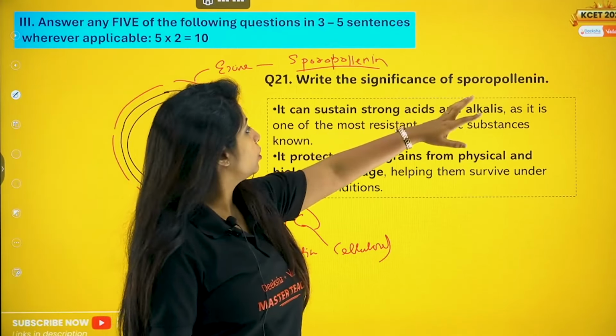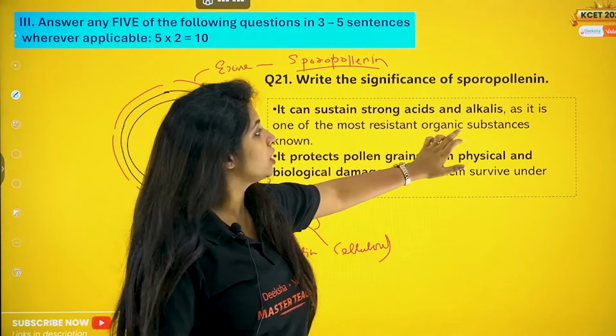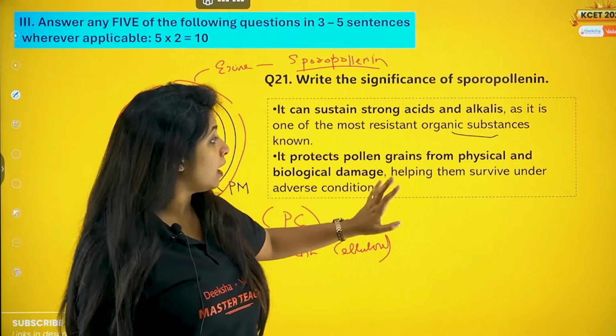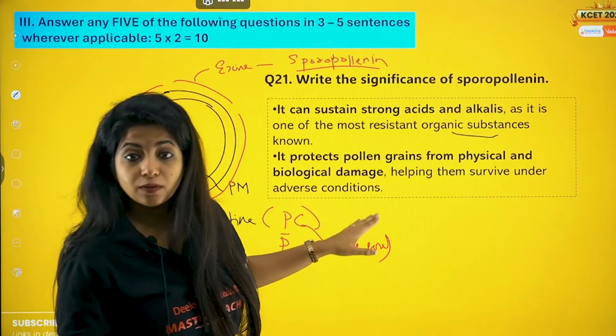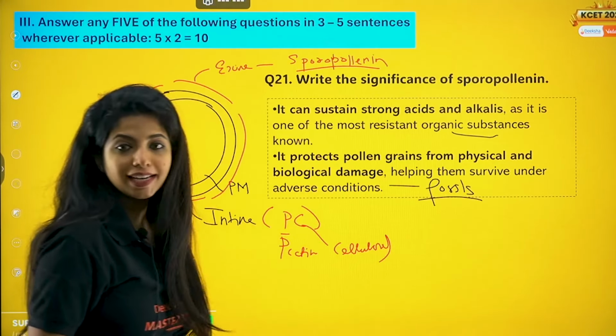Write the significance of sporopollenin. It can sustain strong acids and alkalis, as it is one of the most resistant organic substances ever known. It protects the pollen grains from physical and biological damage, helping them to survive under adverse conditions. They can also be stored as fossils.